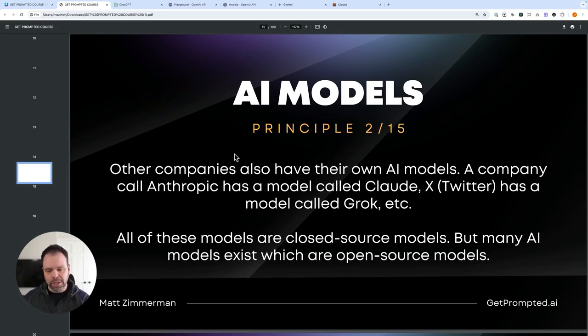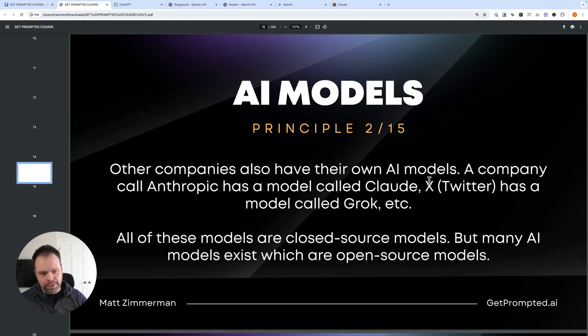Neither is Gemini, neither is Claude. However, there are some open source models where they're completely free. You can download them, run them on your computer, but they're not as powerful as some of these other models. As an example, Amazon is training their own model right now. I think it's going to be one of the largest models whenever they get it done, although these other companies might catch up. And it's said to cost Amazon $1 billion to just train the model.